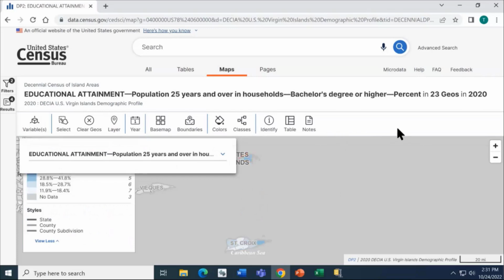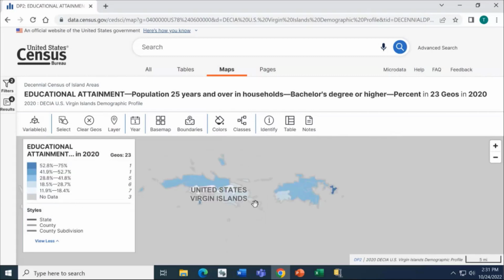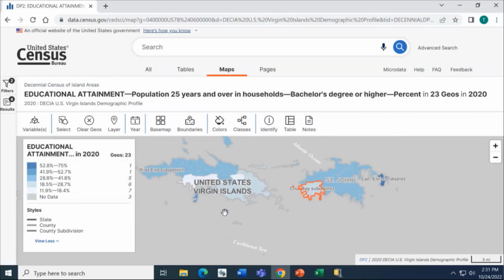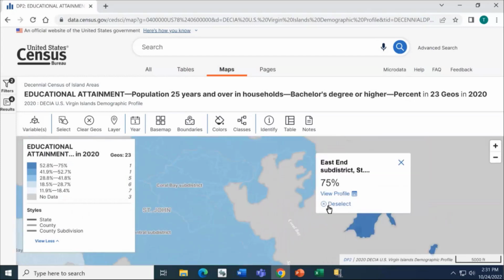Once we've clicked that, notice that our map was working to update in the background. On the left-hand side, we're seeing percentages in our legend. From here, you can zoom in on your map and see that the sub-districts with darker shades of blue have higher % of their population 25 years and over in households who have a bachelor's degree or higher. You can also zoom in further and click on an individual sub-district and see the data for that particular area. As an example, we can see in East End sub-district, 75% is the bachelor's degree or higher number.